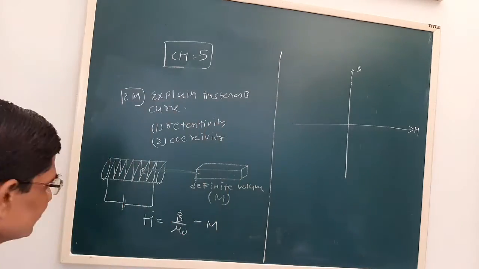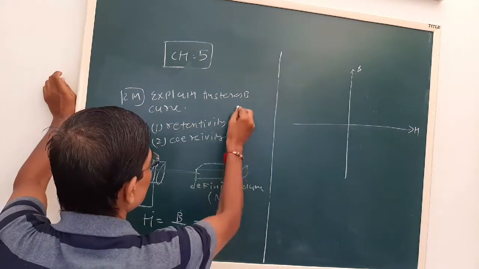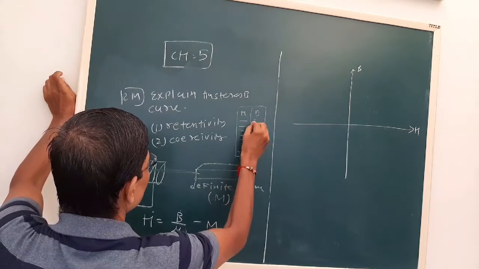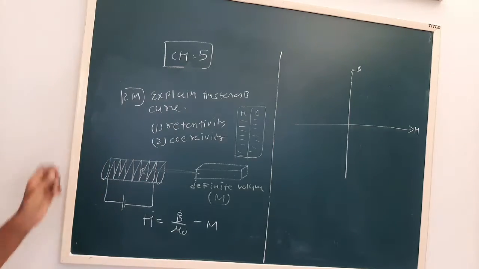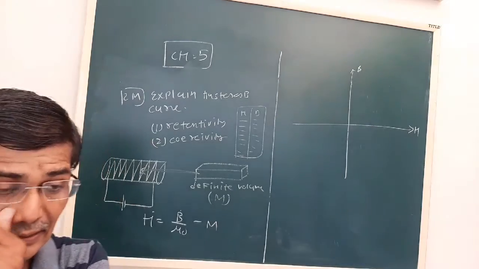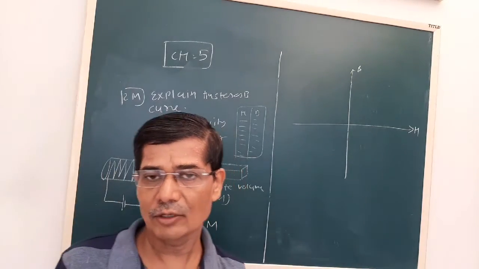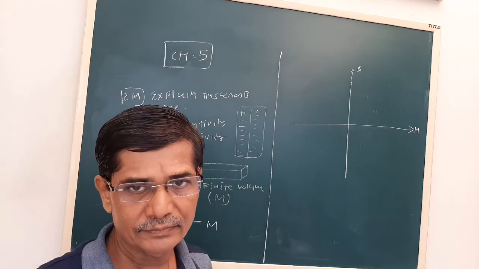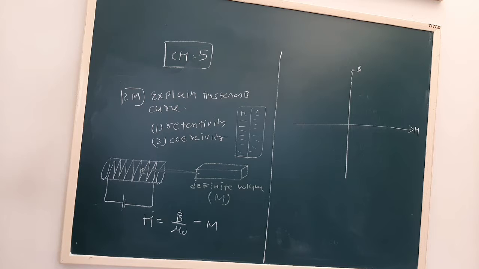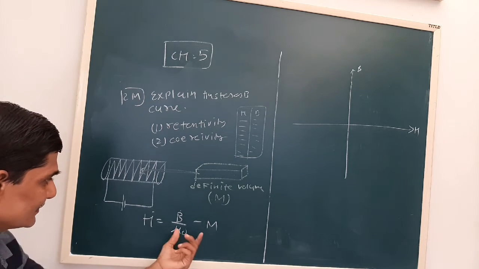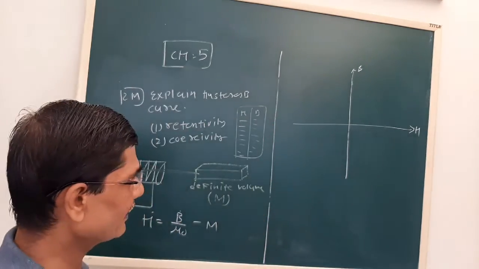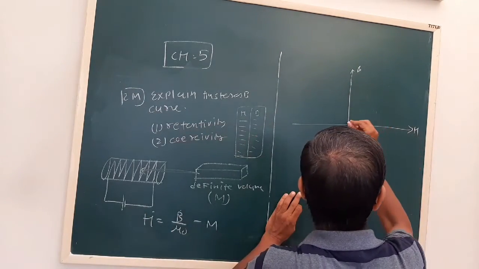Now we can prepare a table of H versus B, and the corresponding values we can easily calculate. Now let us see how the graph will pan out. The relation here is not simple or linear, it is a complex relation, because we cannot obtain a linear relation from the given equation. But the graph will be like this: initially when H is increased, B also will increase.